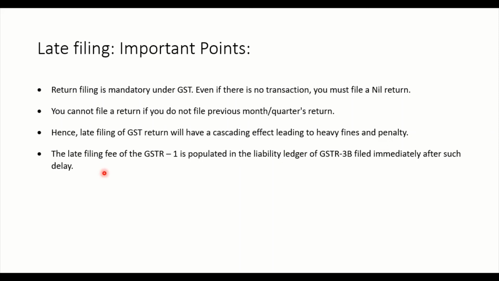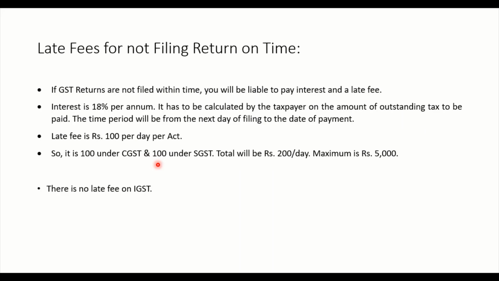Then the late fee for GSTR1 is populated in the liability ledger of GSTR 3B filed immediately after such delay, right? The GSTR1 late fee is auto-populated, automatically it comes. Why GSTR1? GSTR1 is outward supply, and there you will have to pay fines, right? And the fine, that is interest, you have to pay through the electronic cash ledger only. You cannot use your ITC also, right? So these are the important points that we have seen.